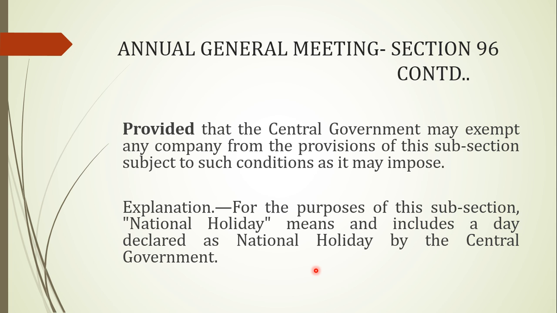Another proviso, the first proviso of the second subsection, says that the Central Government may exempt any company from the provisions of this subsection. So that is up to the Central Government, and it can impose any condition.